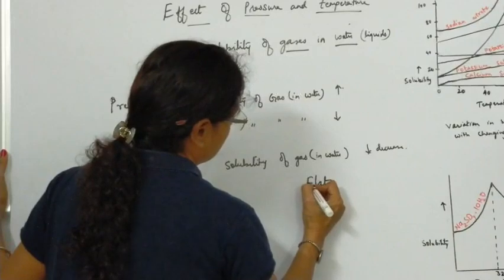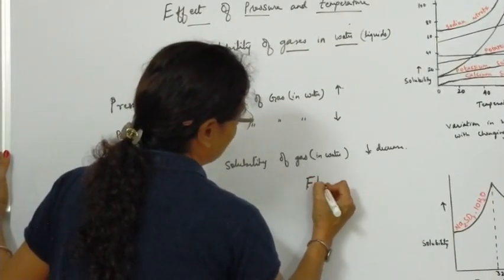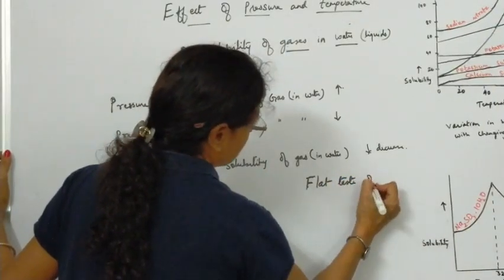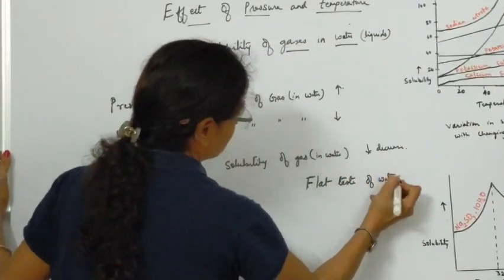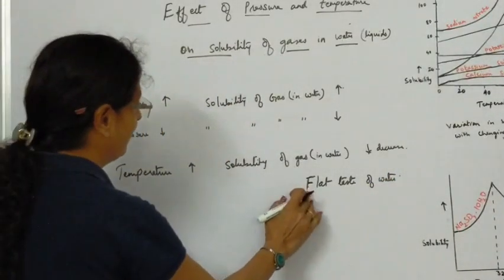the flat taste. That particular taste of water when you boil it is called the flat taste of water, which nobody likes. Flat taste of water, which we don't like to drink. So from this we get a law. The law was given by Henry.